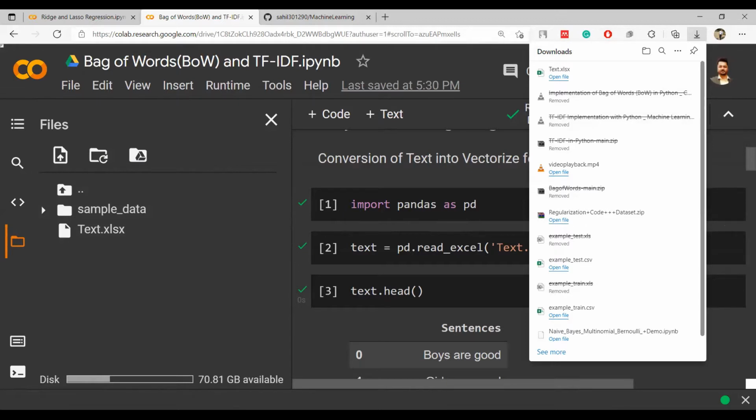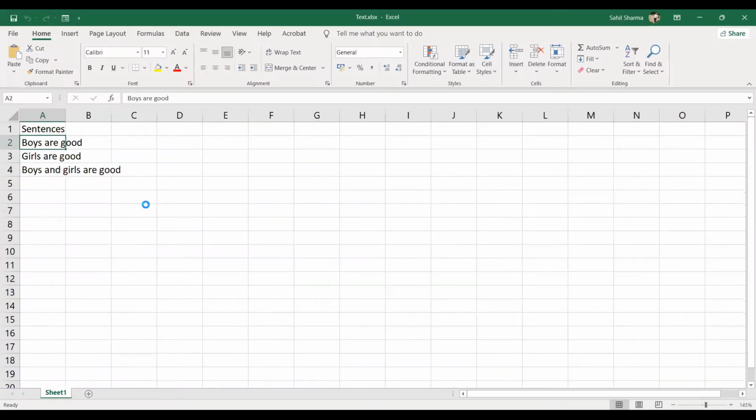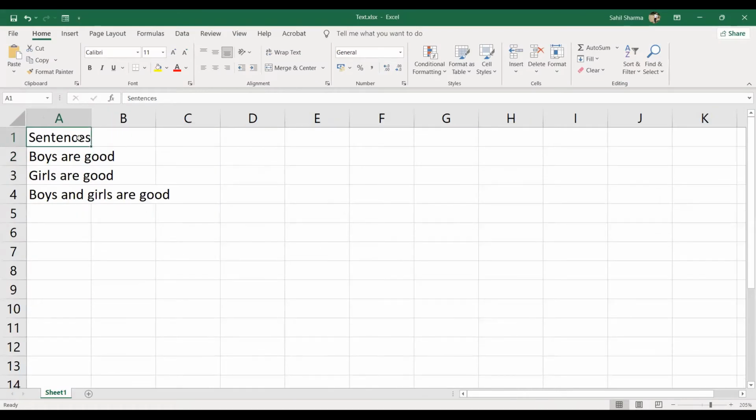It is a very simple one. There are only four sentences in it. Okay, so here it is. First is the column name, sentences, and then: boys are good, girls are good, boys and girls are good. So this is similar to what we studied in the slide also. So I'm going to import this Excel sheet so that we can work on these sentences. And these sentences may be long. There might be thousands of sentences in one data set, but just for the understanding purpose, we are taking a very small example.